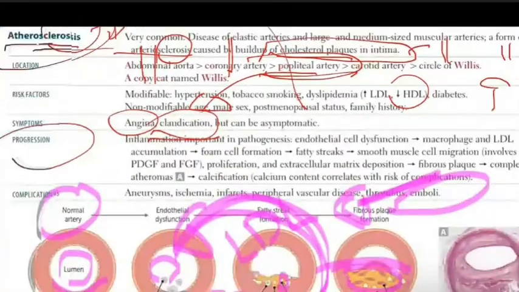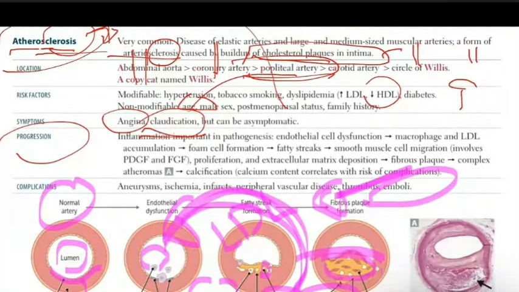Now, as we say, the macrophages and LDL accumulate in the lumen, and after that you have foam cell formation. This will lead to fatty streaks, and then you will have smooth muscle cell migration, which involves these two. Now, growth factors are also involved, as you can see here.